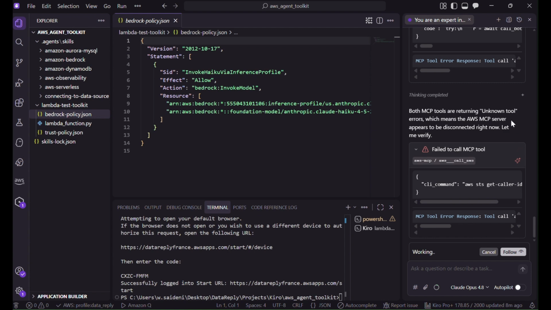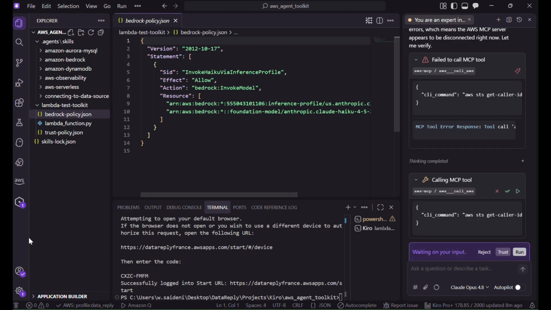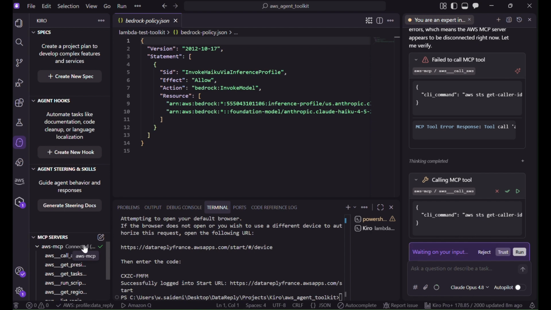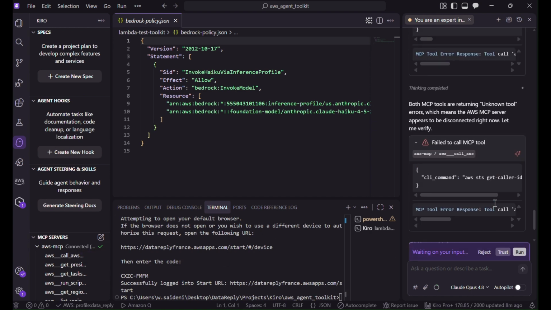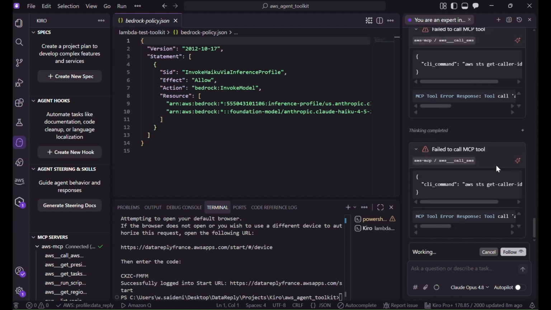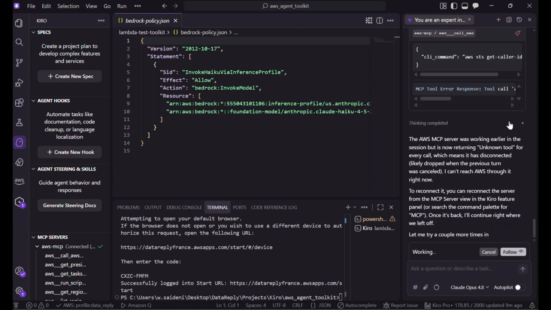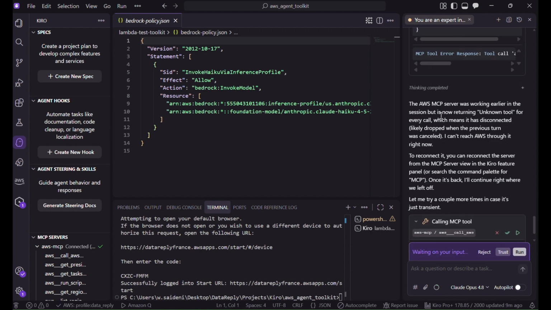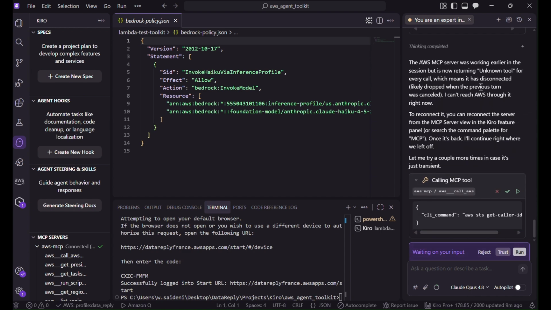It's not disconnected because it's already connected. But it happens. Okay, the MCP server was working earlier in the session, but now it's returning no tool. Okay, so this is a common problem that I'm facing right now with the AWS MCP server.